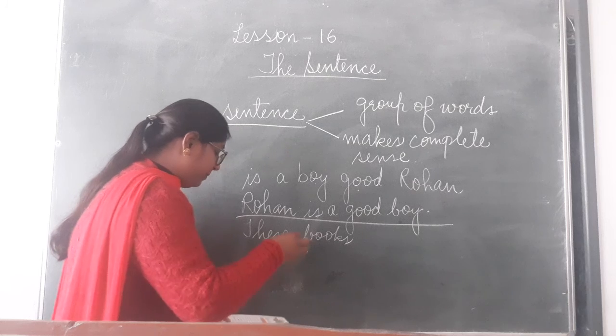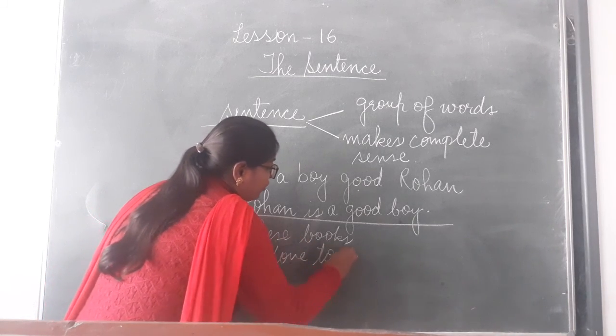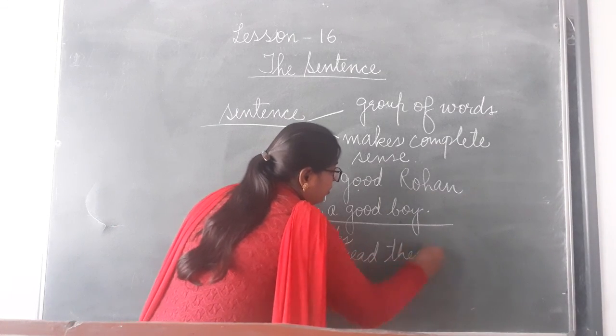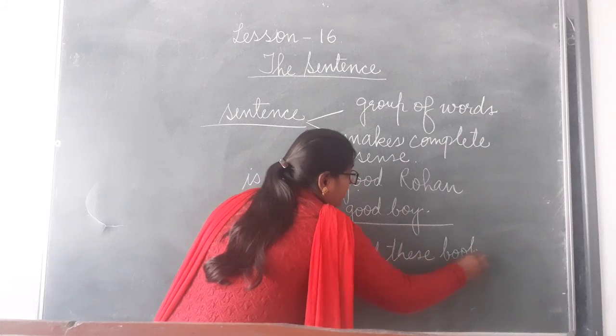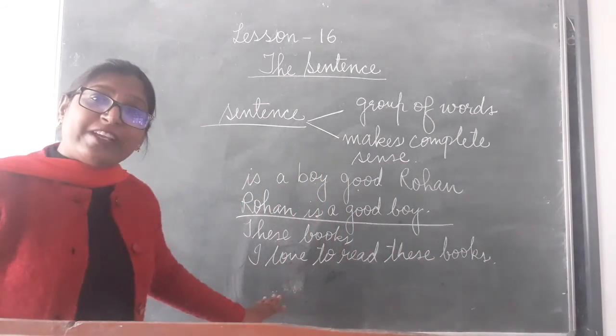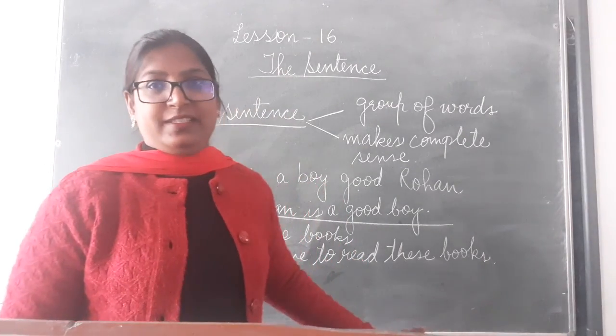If I write here, I love to read these books. I love to read these books. Here we can see these group of words are making a proper sense.